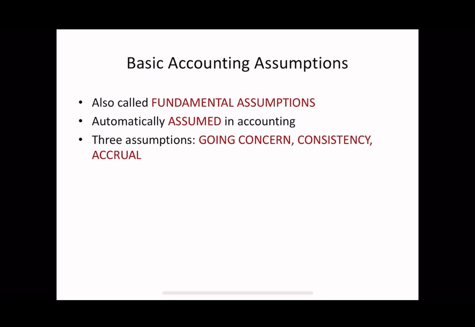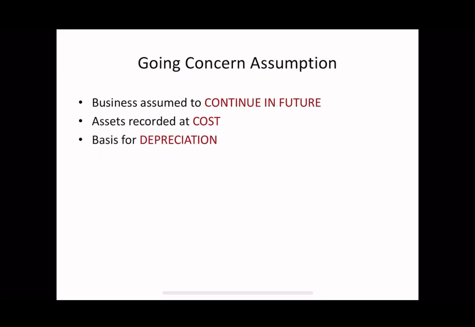If these assumptions are removed, accounting records will lose their meaning, and accounting will fail to present a realistic picture of the business performance. Now let's understand, what does going concern assumption mean? Going concern assumption is the belief that the business will continue its operation for the foreseeable future and there is no intention or necessity to close the business in the near future.